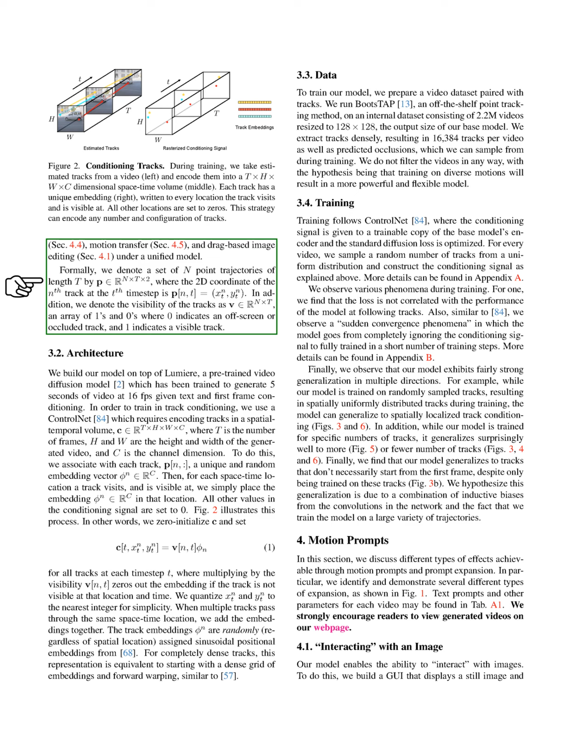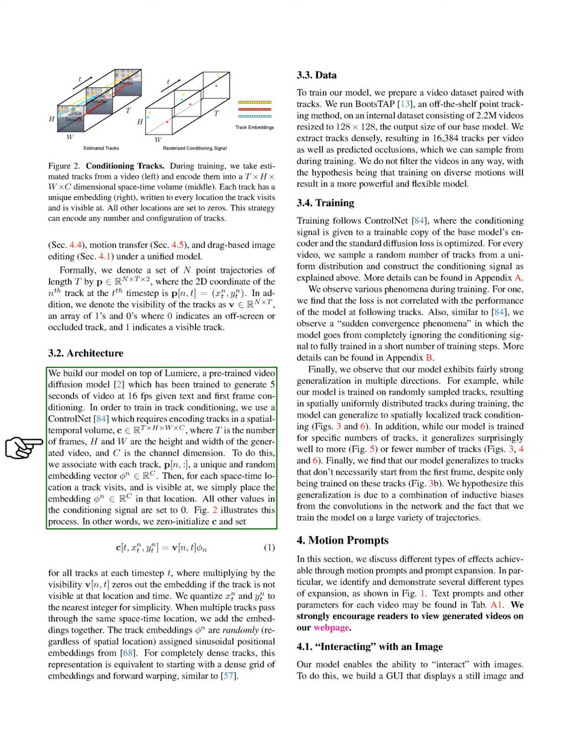We also track visibility with an array of ones and zeros, indicating whether a track is visible or occluded. Our model is built on Lumiere, a pre-trained video diffusion model that generates 5 seconds of video at 16 frames per second based on text and the first frame.